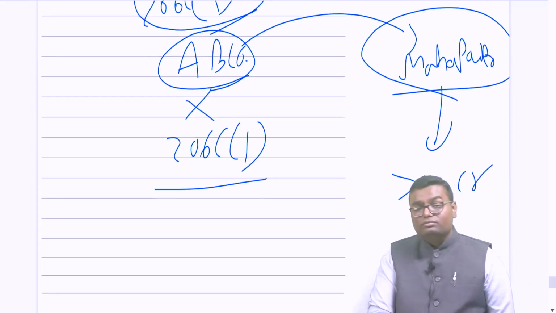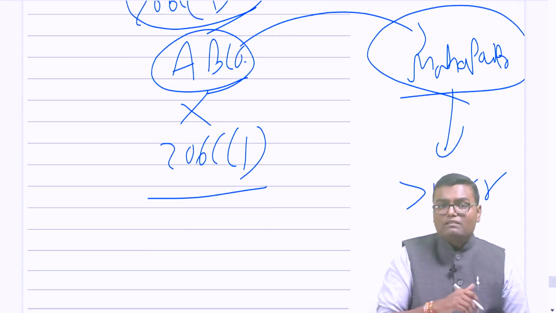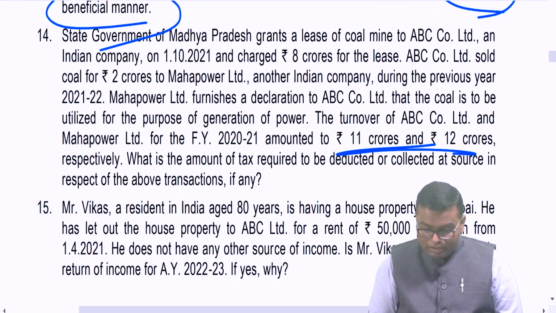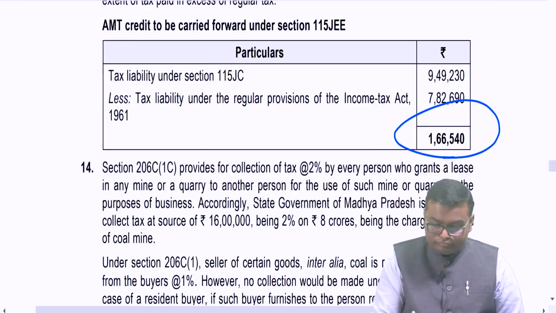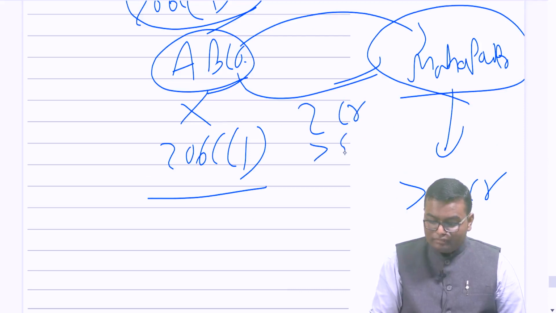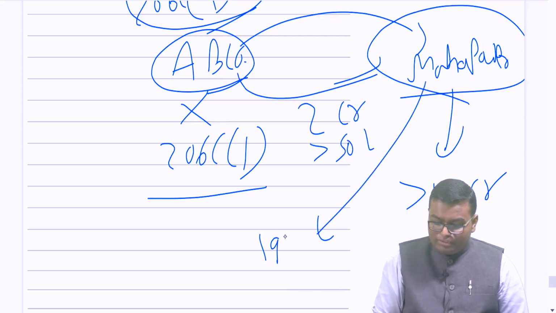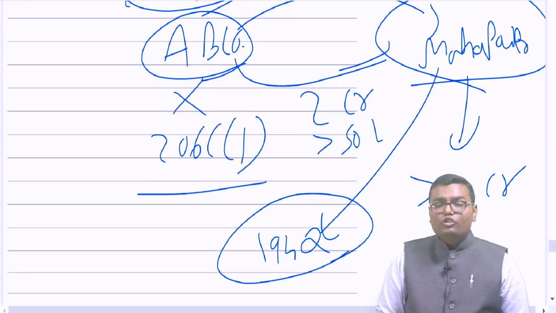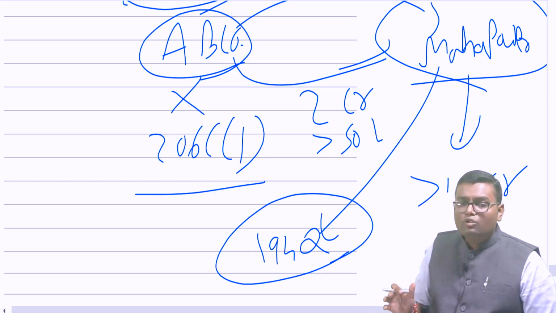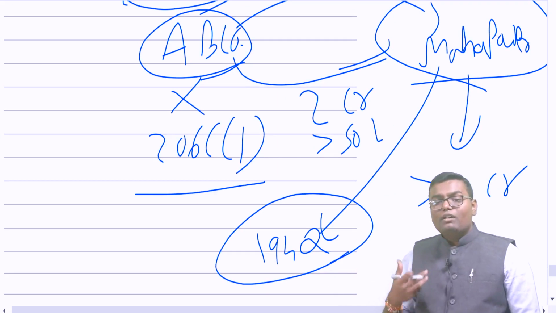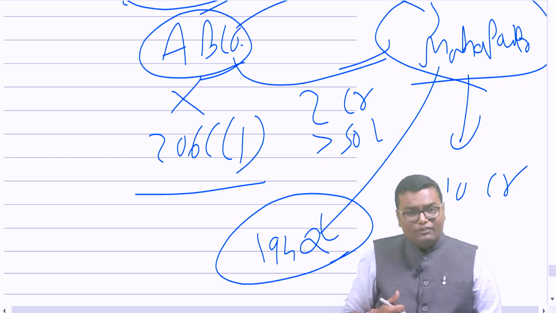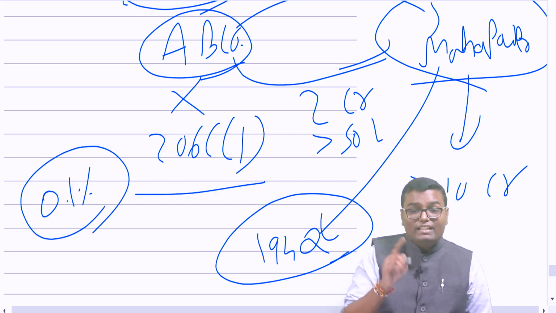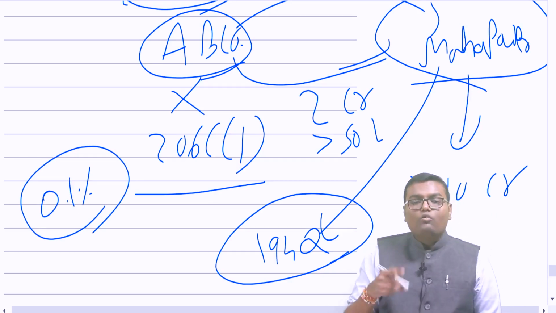During the current year, it is purchasing some goods from a seller and the worth of that goods is rupees 2 crore. That is more than 50 lakh. One TDS section comes into the picture, 194Q, because it overrides 206C(1H). 194Q says if you are a buyer whose last year turnover was more than 10 crore, and in the current year you are purchasing goods from one of the sellers more than 50 lakh, 0.1% will be the rate of TDS to be applicable. TDS is to be deducted of the seller over and above 50 lakh.